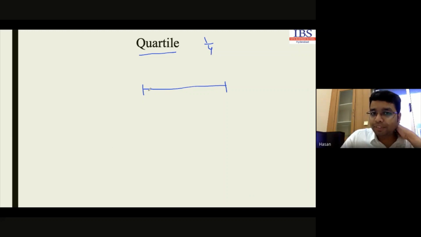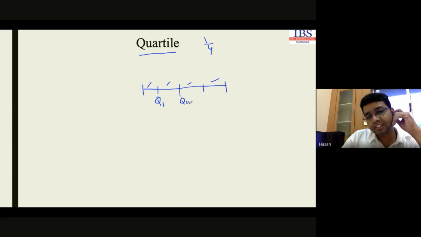So we simply divide this entire part into 4 different categories: first, second, third. Each is one part, 25%, 25, 25 and 25, so 100%. This is the first quartile, 0 to 25%. The second quartile is up to 50%, the third quartile at 75%. We can write this as Q75 also. This is 25.